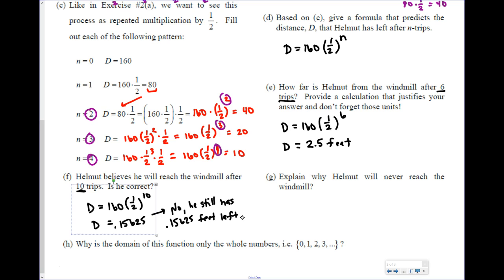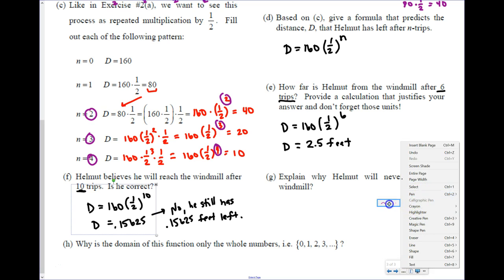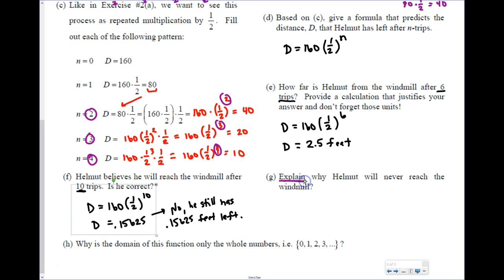So this leads me to tell you why this problem is cool. This is kind of an old mathematical problem that mathematicians talk about a lot. Explain why he'll never reach the windmill. Because if I keep going half every time to someplace, I'm going to show you guys in class what I mean by this. I'm cutting my distance in half every time. I'm never actually going to get there because every time I just cut it in half.